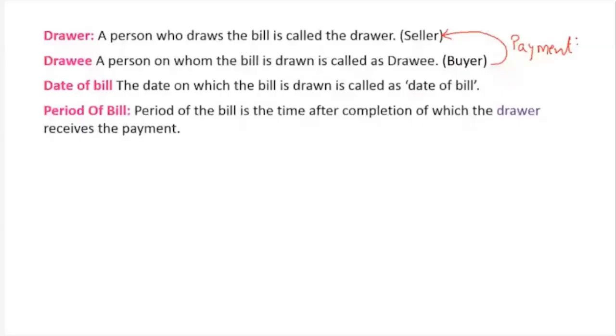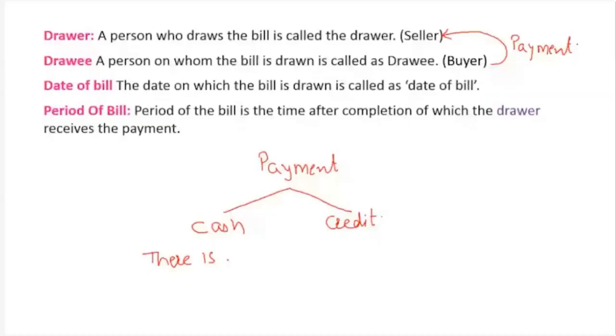दोस्तों, क्या ड्रॉवर बिल आएगा? When bill is there, is the payment made immediately? There are two types of payment, right? Payment, cash and credit. If you are paying by cash, there is no concept called as bill. There is no bill. If you are making cash payment, there is no bill.